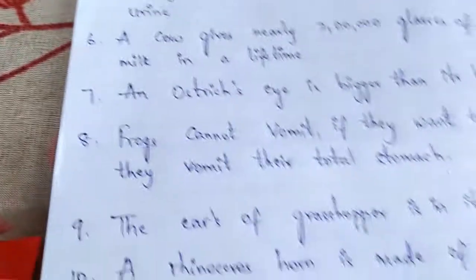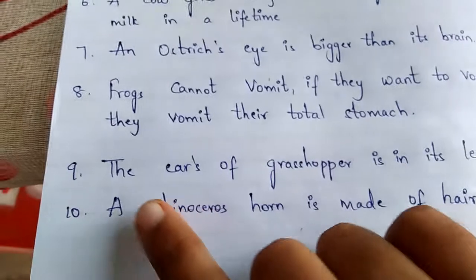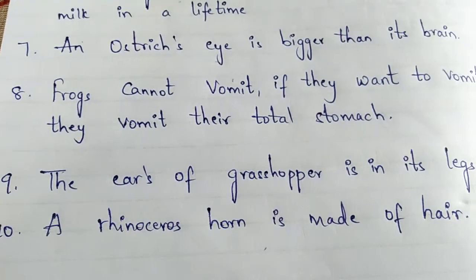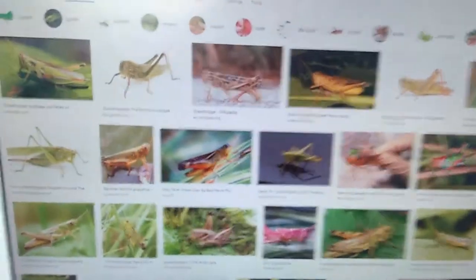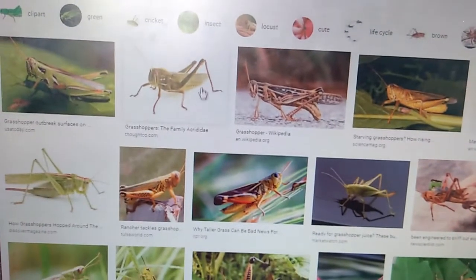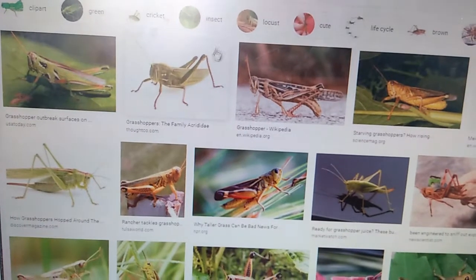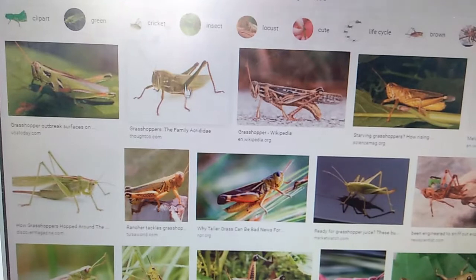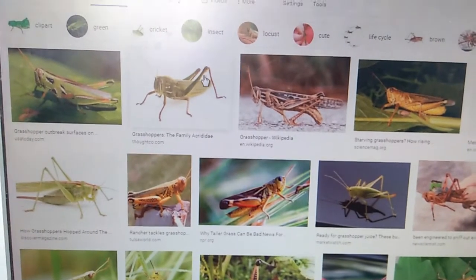Okay. The next one. Ninth one. The ears of a grasshopper are in its legs. Where are the ears of a grasshopper? Ears are in its hind leg. See this picture. So this is nothing but the hind leg of a grasshopper. So here in this area, the ear of a grasshopper is present, it seems.